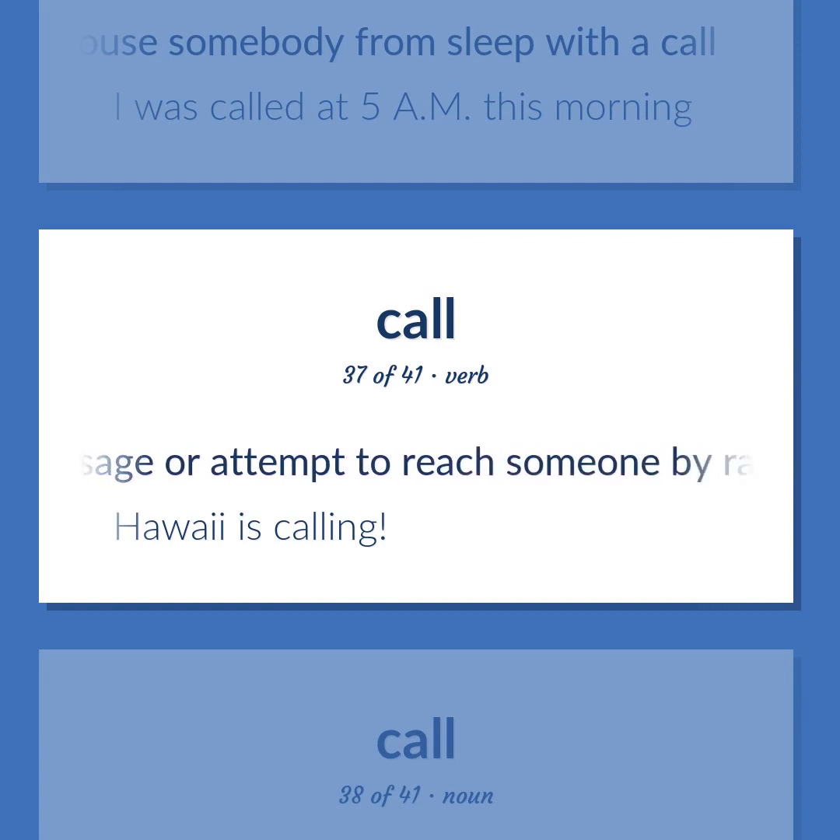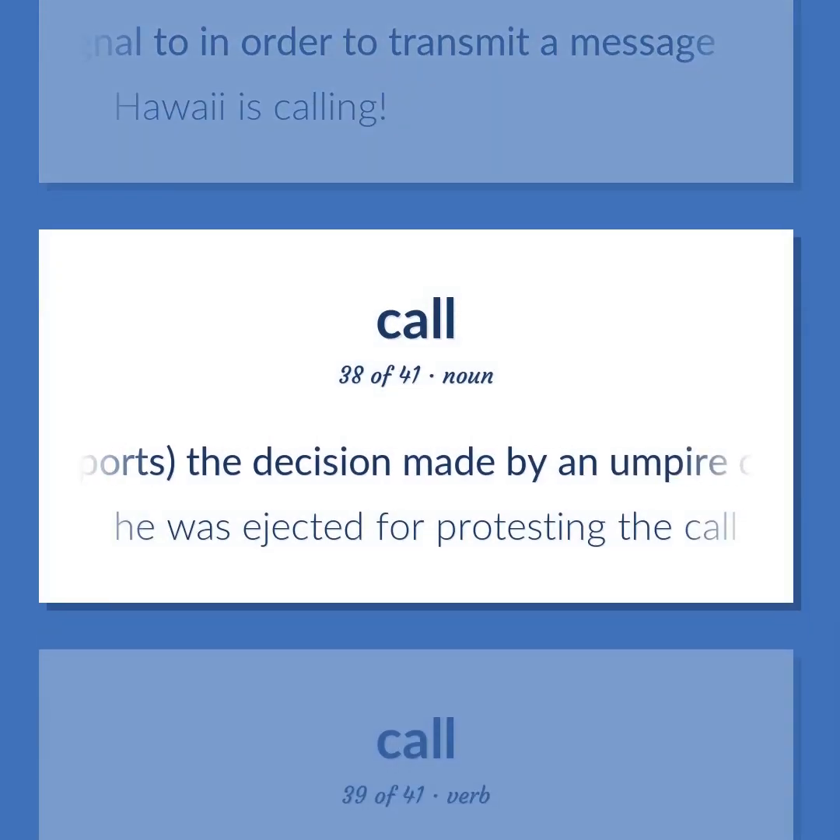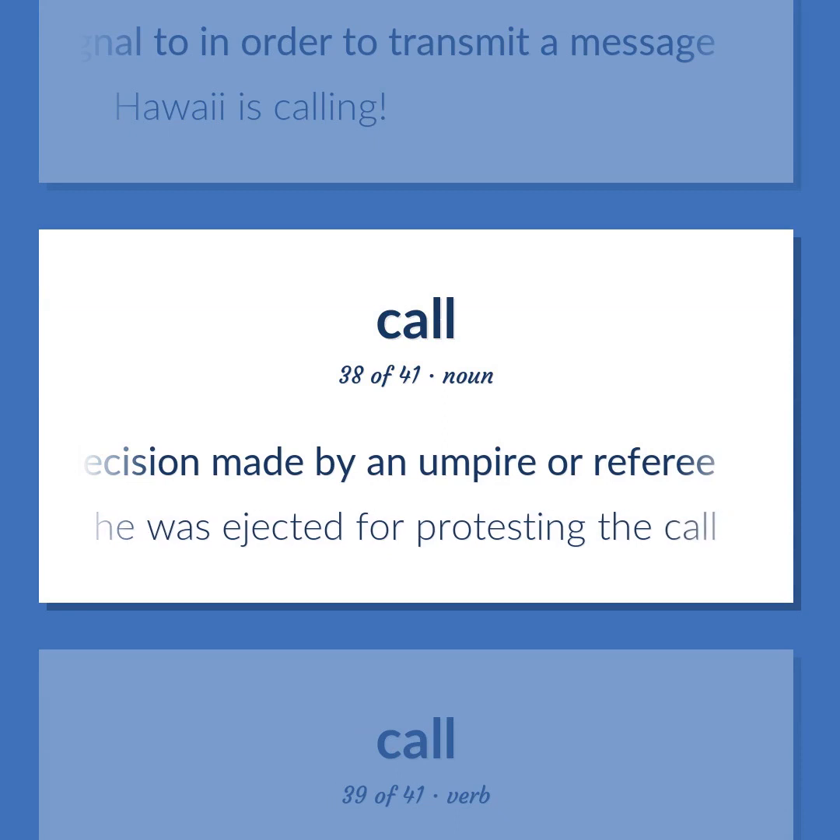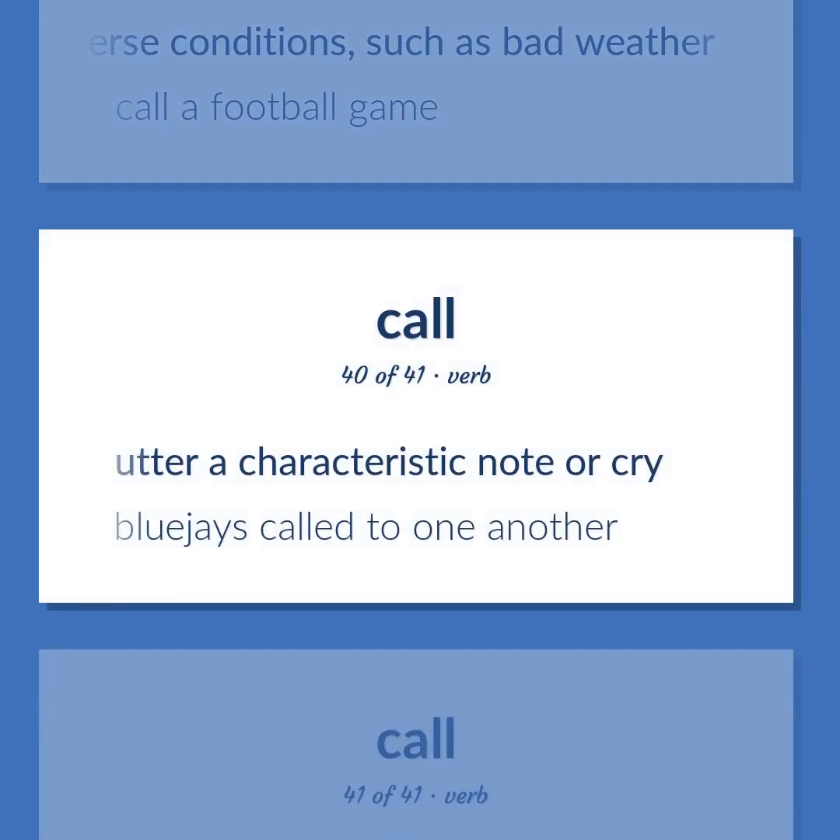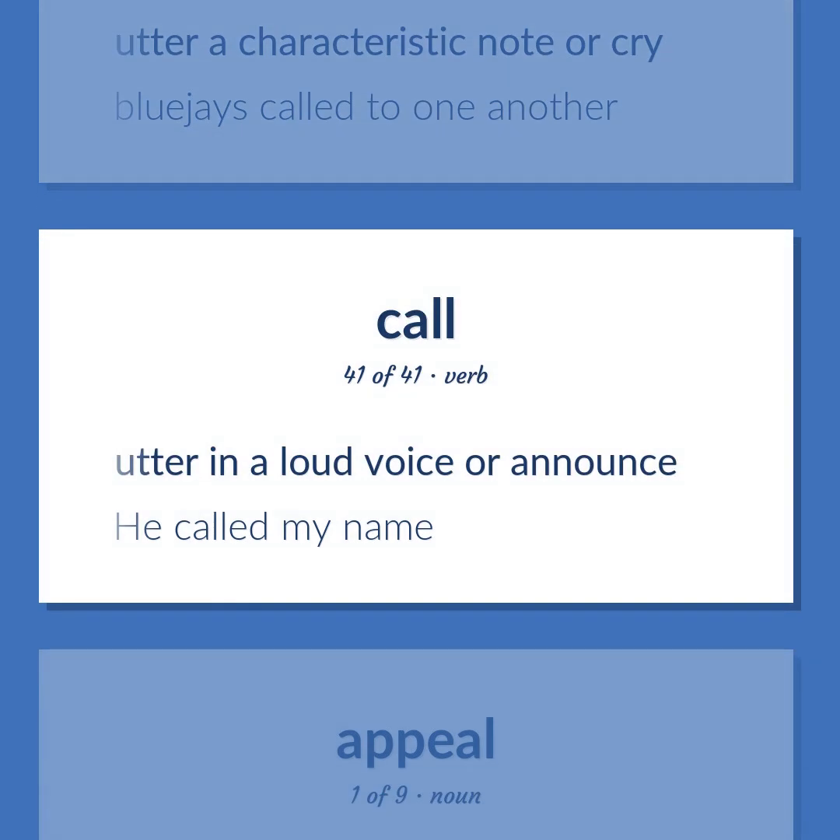Send a message or attempt to reach someone by radio, phone, etc. Make a signal in order to transmit a message. Hawaii is calling. Sports: the decision made by an umpire or referee. He was ejected for protesting the call. Stop or postpone because of adverse conditions, such as bad weather. Call a football game. Utter a characteristic note or cry. Blue jays called to one another. Utter in a loud voice or announce. He called my name.